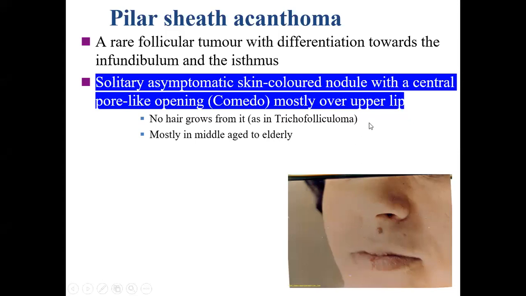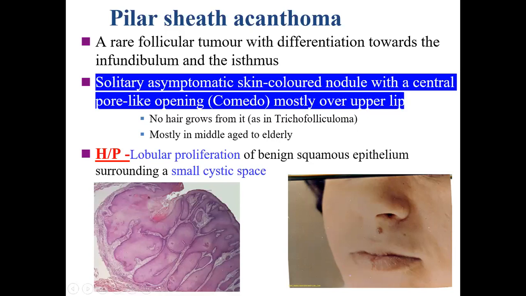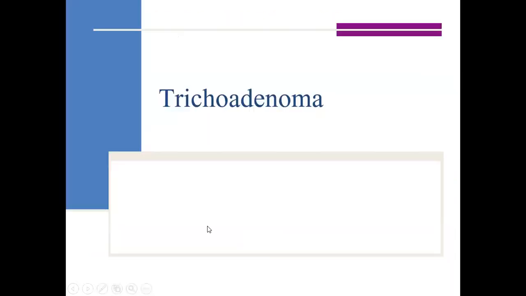Now, it is very similar to trichofolliculoma. Trichofolliculoma, which we'll discuss in a short while, also presents as a papule or a nodule with a punctum in the center. But then again, in trichofolliculoma, the hairs are coming out. But in this case, there are no hairs coming out. So it goes with pilar sheath acanthoma. Histologically, there is a small cystic space. Now you can realize this is the small cystic space which goes with that punctum in the center. And this cystic space is surrounded by lobular proliferation of benign squamous epithelium.